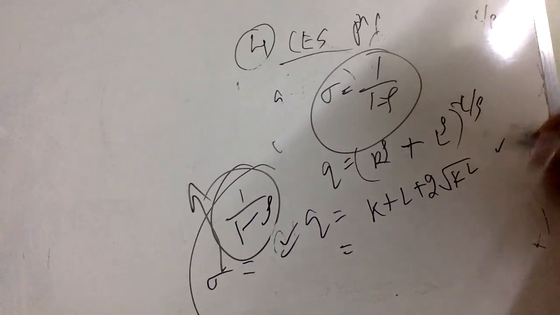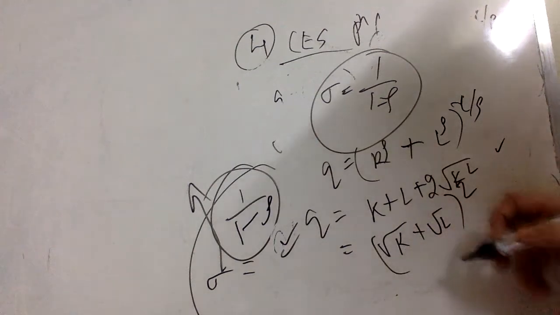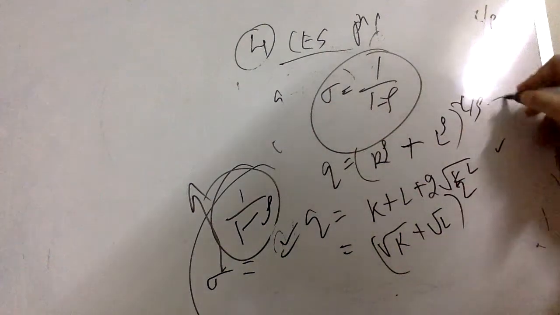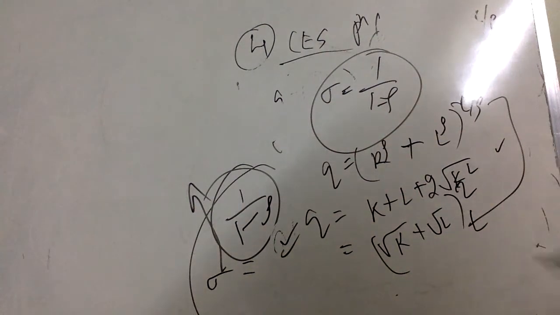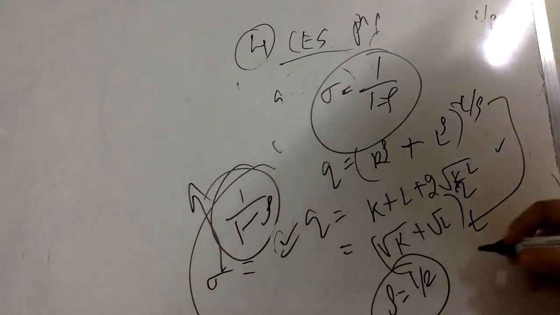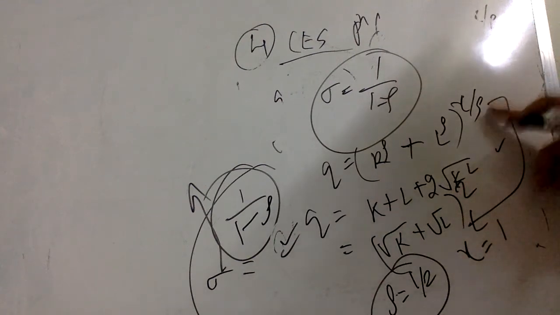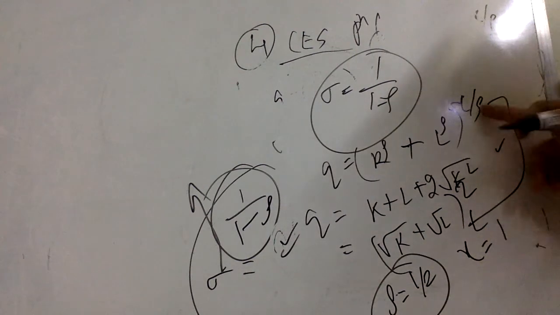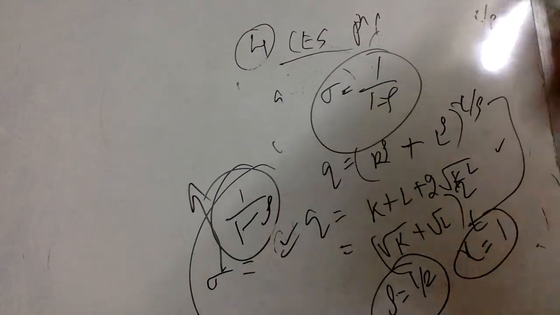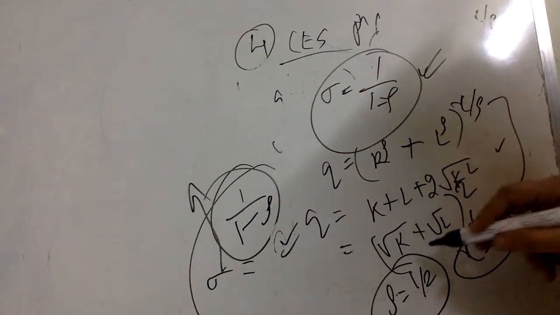This exact formula is the formula of root K plus root L whole square, and this kind of equation, root K plus root L whole square, relates to the constant elasticity of substitution, where I can say rho equals half, and gamma equals 1. So if gamma is 1 and rho equals half, the power gamma by rho becomes 2. Given this, I have just computed the elasticity of substitution in case of the CES production function. This is exactly the same equation.